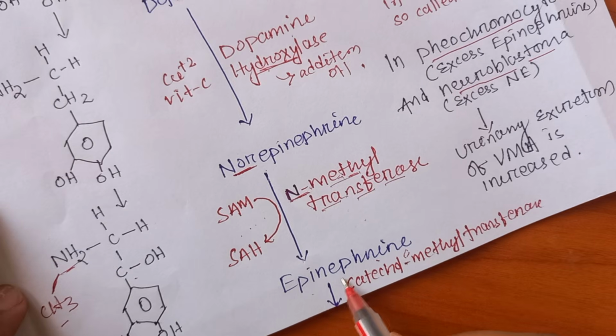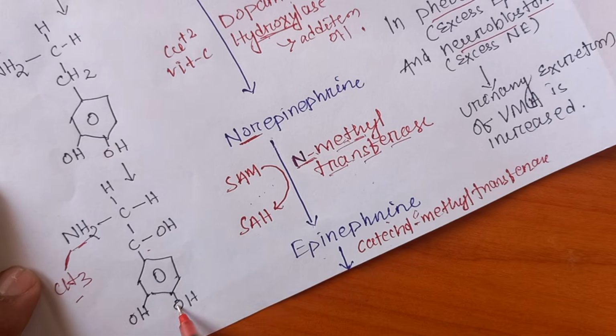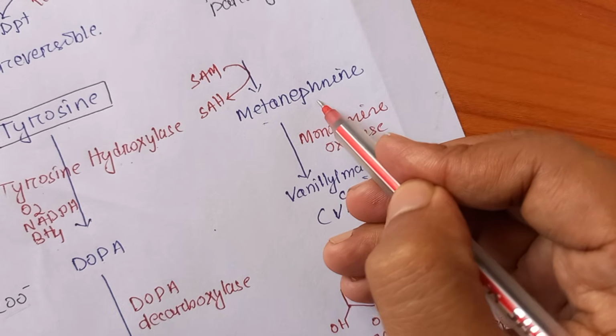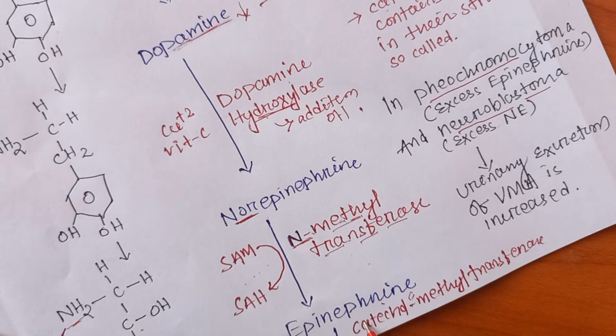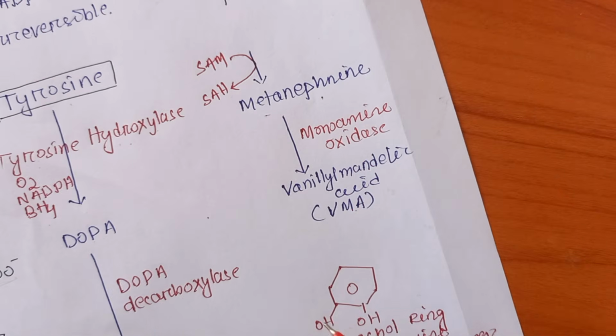Similarly, if we add another methyl group at the catechol O position of epinephrine, that will give rise to metanephrine. Here the reaction is catalyzed by catechol O-methyl transferase. That means the methyl group is transferred to the OH of the catechol ring.